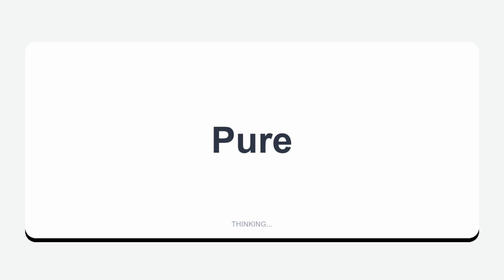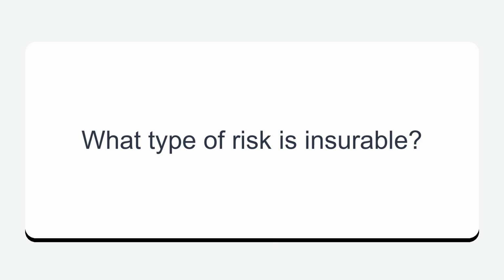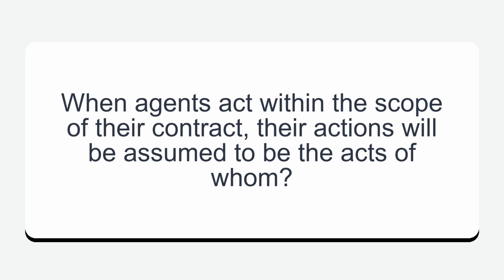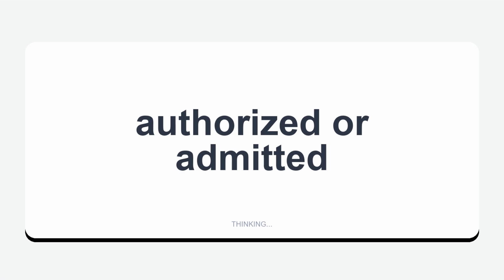Pure. What type of risk is insurable? Insurer. When agents act within the scope of their contract, their actions will be assumed to be the acts of whom? Authorized or admitted.